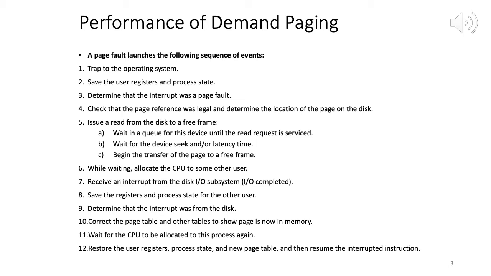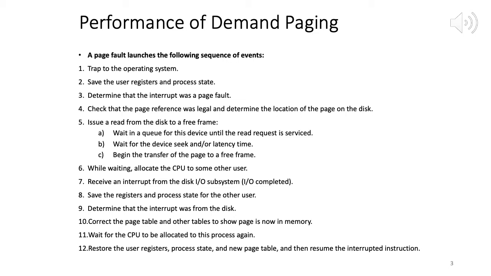Once an IO is completed, the process does not necessarily have to run. It has to go to the ready queue, and from there eventually it will be picked up by the scheduler. It cannot go directly into the running state. It goes to the ready state. So wait for the CPU to be allocated to this process again. Wait time may be there. And then finally, once the CPU is allocated, restore the user registers and process state, access the new page table entry for that page, and then resume the interrupted instruction.